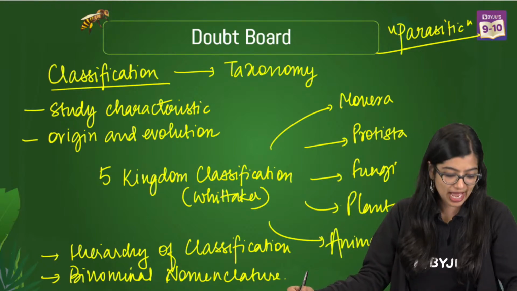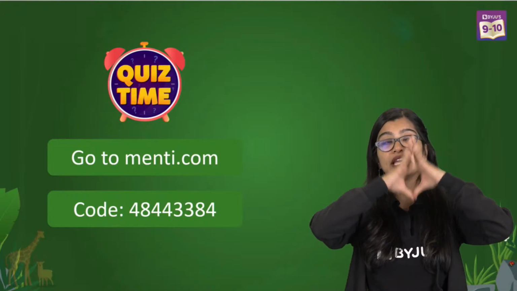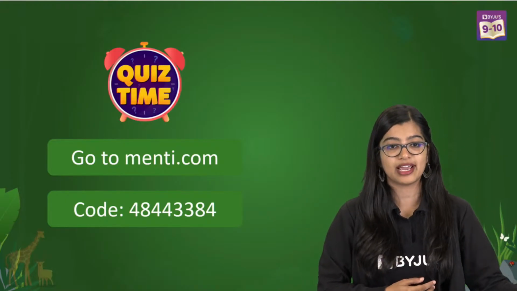All right. So now quickly, everybody, we are going to be having our Menti quiz. In the meanwhile, I'll be taking the rest of the doubts through Menti. Ma'am, what is herbarium? Herbarium is nothing but something that we prepare where we make a record of a plant, right? If you want me to continue the chapter and go into more detail, you will have to let me know in the comment section below. Then I will take it up with the team and finish off the whole chapter. Ma'am, do humans have a scientific name? We do. It's called Homo sapiens, right?